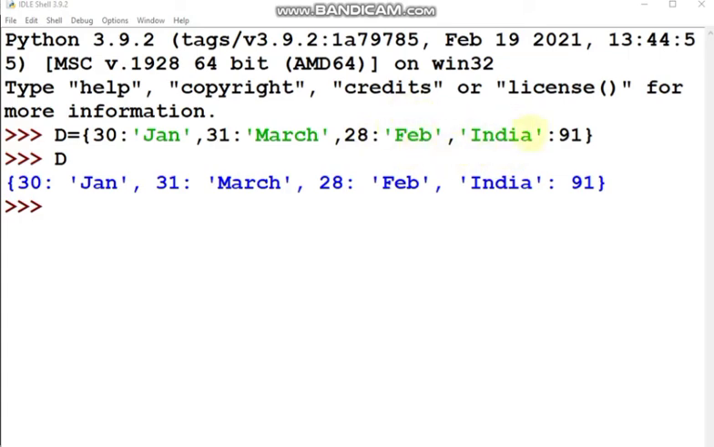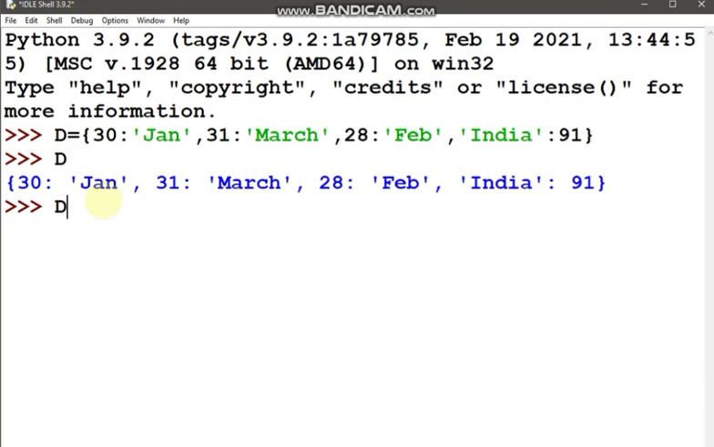This is very interesting. Here the key is India, a string type. In the earlier three they were numbers. India is the string key over here, colon, and 91, which is actually the international mobile number code. India has got 91, so that is why I have given 91 here. So India is the key and 91 is the value for India, and I have given curly braces. If I want to print D, I have printed it like this.